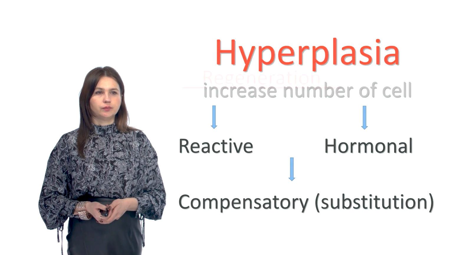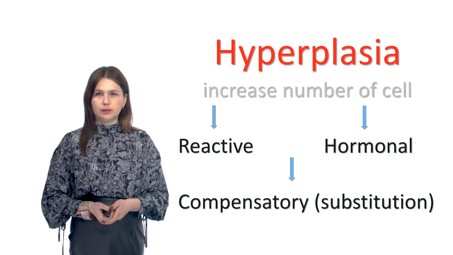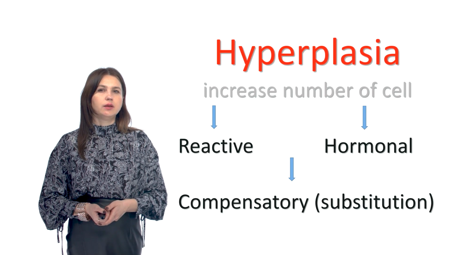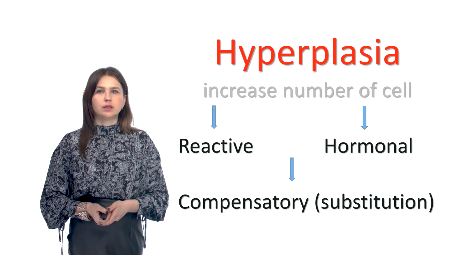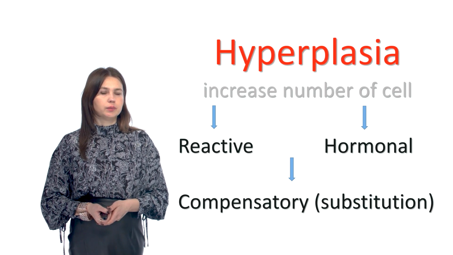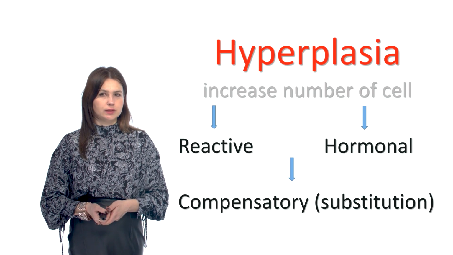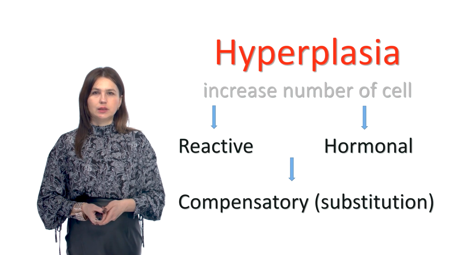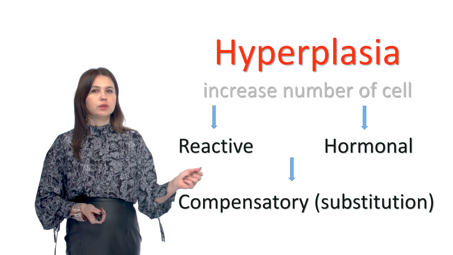Reactive protective hyperplasia occurs on immune organ stimulus: spleen, lymph nodes, bone marrow, tonsils, intestinal lymphatic apparatus, and others. Myeloid hyperplasia of the bone marrow is most often due to increased needs of neutrophils in inflammation. Hyperplasia of the lymph nodes mainly happens in response to antigenic stimulation. Spleen in septic condition.